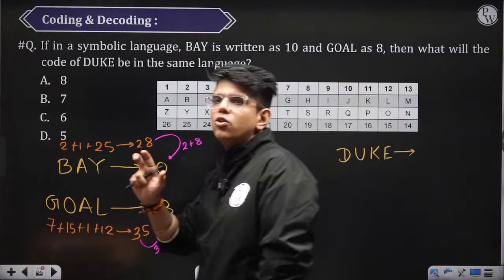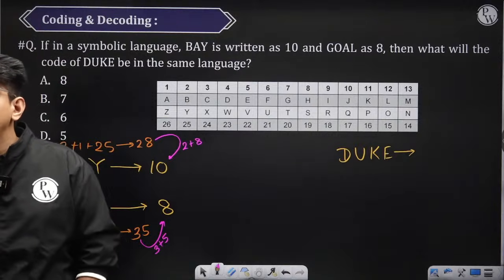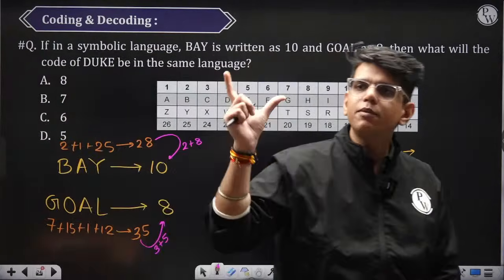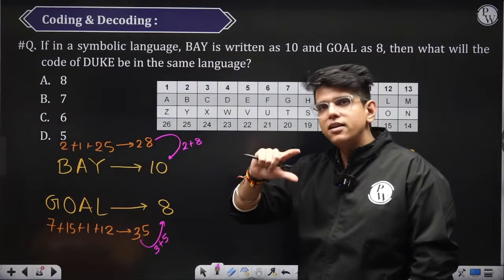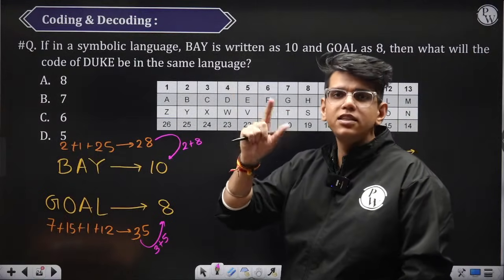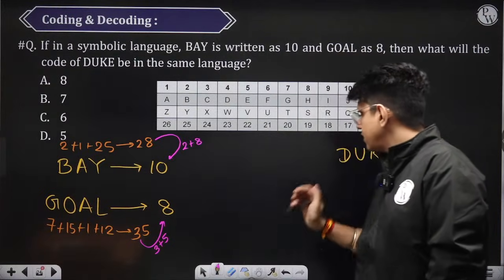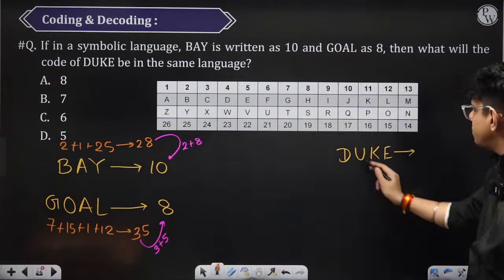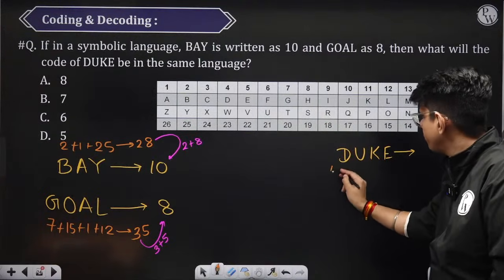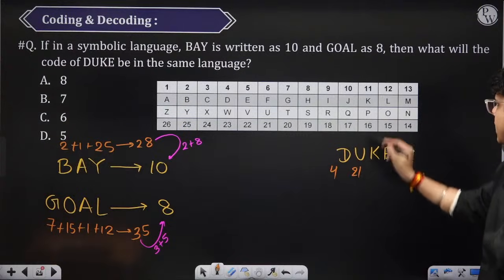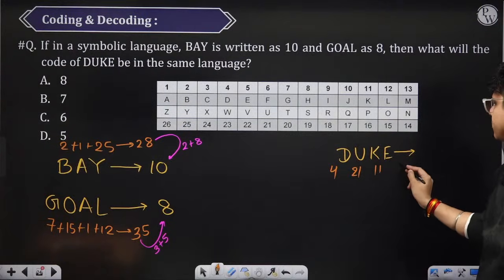So now we know the coding is done by: first they have taken the alphabetical position, then they have added all the alphabetical positions, and then they have added the final digits of the code, right? So we will do the same thing here. First we will find out the positional value of each letter. D is 4, U is 21, K is 11 and E is 5.